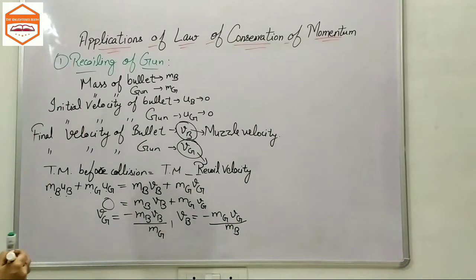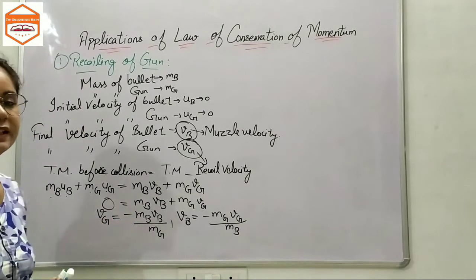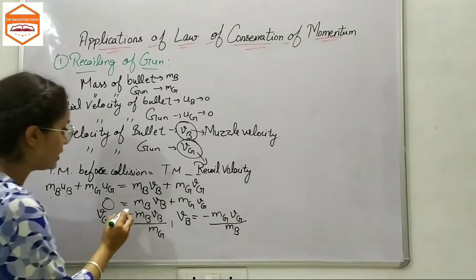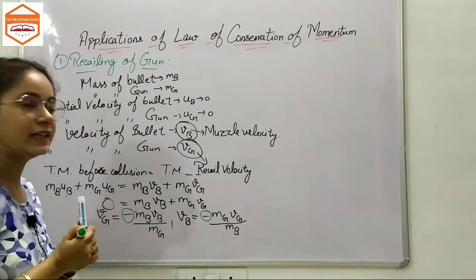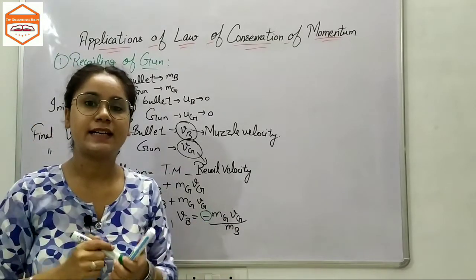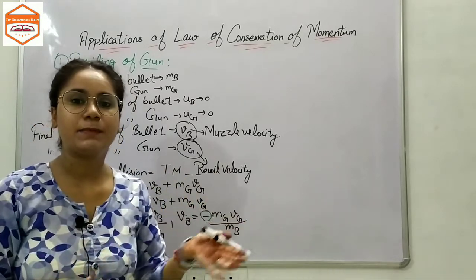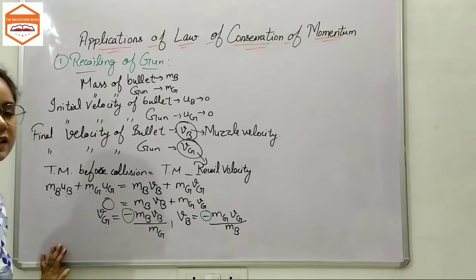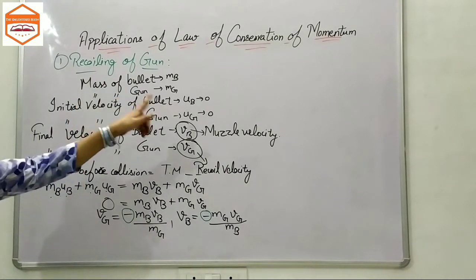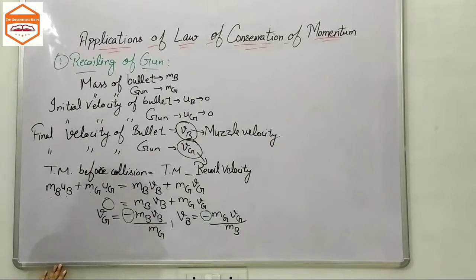Now what does this negative sign show? It shows that the gun has recoiled, moving in the opposite direction compared to the bullet. Newton's third law has been observed, Newton's second law has been observed, and also the law of conservation of momentum has been observed here. So this is the first application of the law of conservation of momentum.